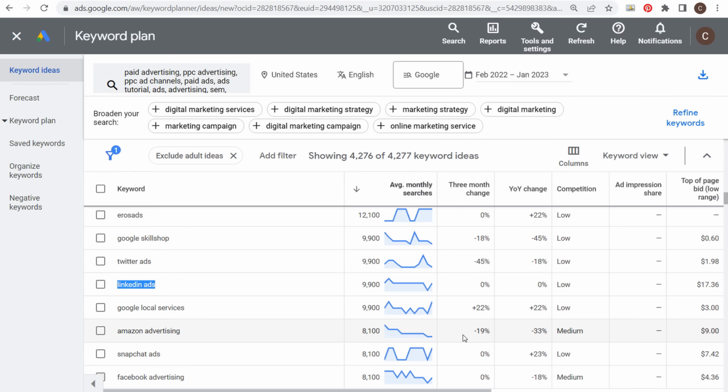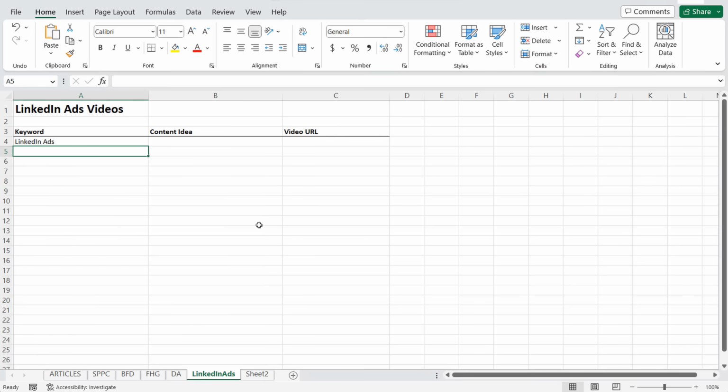So once I have this short tail keyword LinkedIn ads, the next thing I want to do is we're going to open up some way to save all of these different keyword and content ideas, which I like to just use Microsoft Excel. Very easy to get started. We can just create our own sheet. You could do it in an existing plan that you've already created where you have a list of keywords and content ideas that you know you want to create this year.